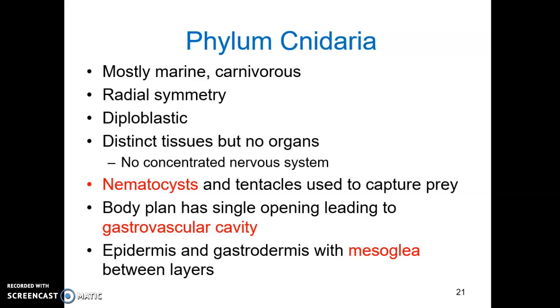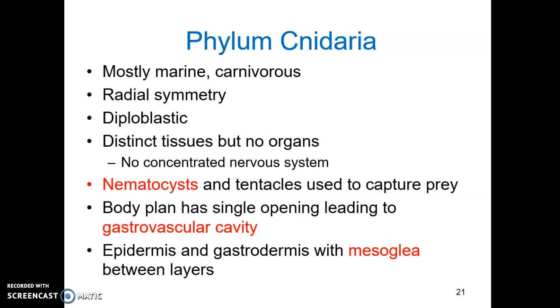The body is made up of two layers, epidermis and gastrodermis, which comes from the endodermis. Between these two layers of tissue is the mesoglea, an acellular layer that holds these two tissue layers together. Epidermis is what you see on the outside of a jellyfish.